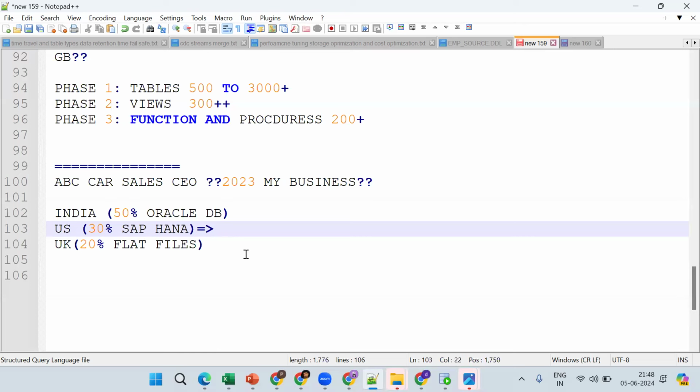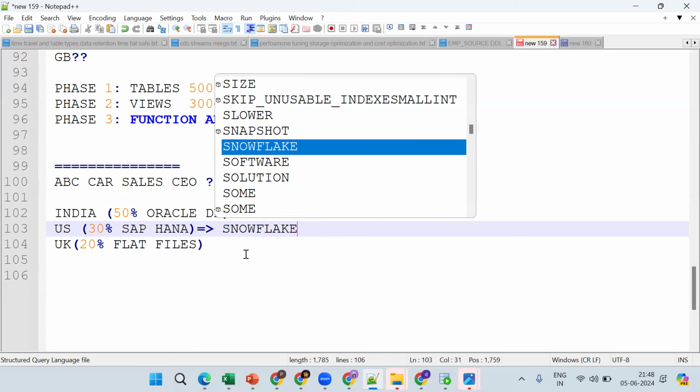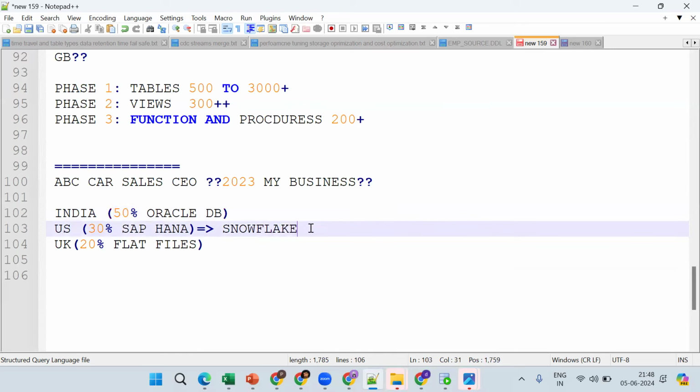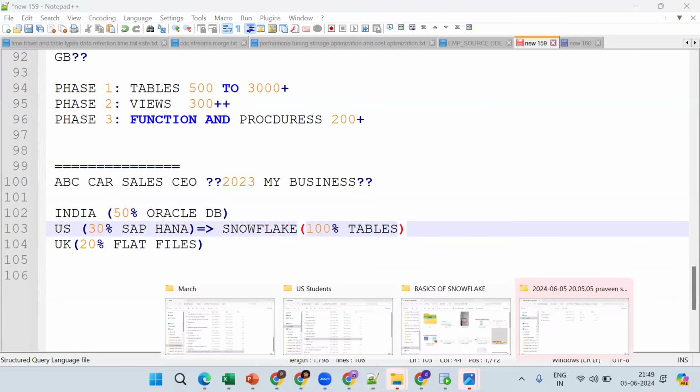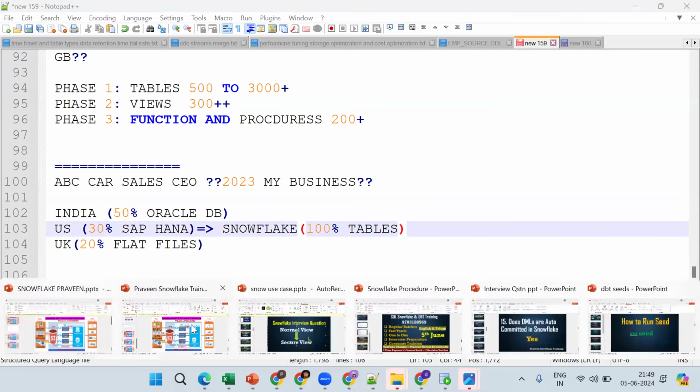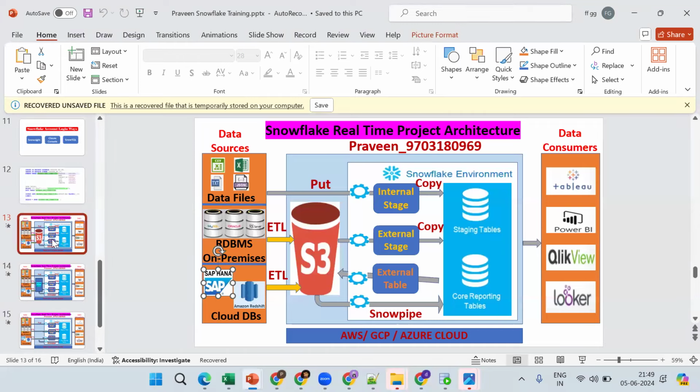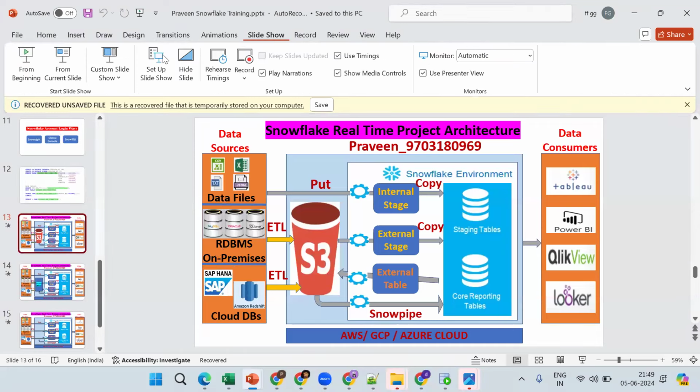With the help of Snowflake. We take all this data, the whole 100%, and dump it into Snowflake tables. This is a simple use case. I'll try to show you the image. This is important, listen a little bit. The project will be like this only.